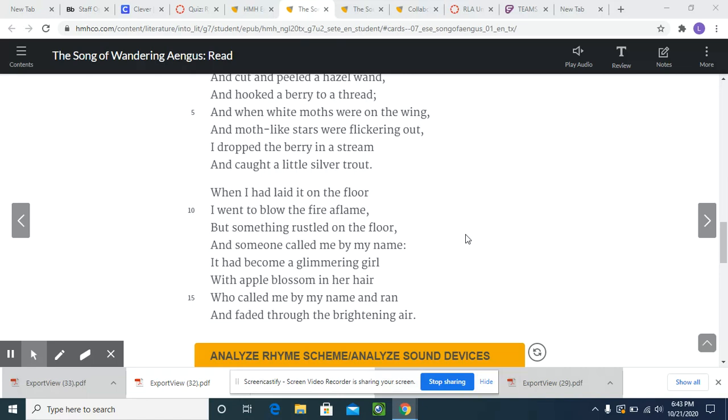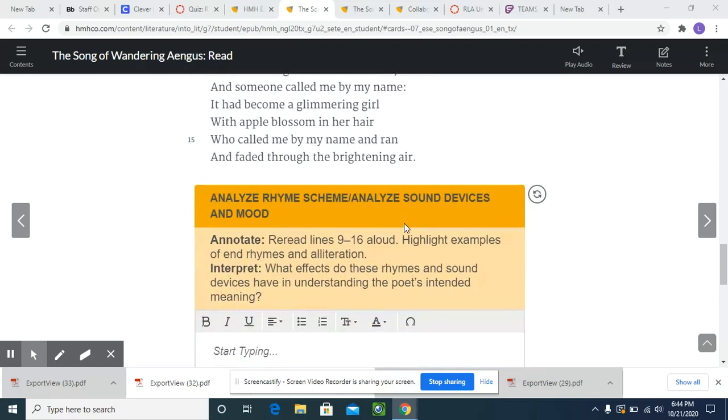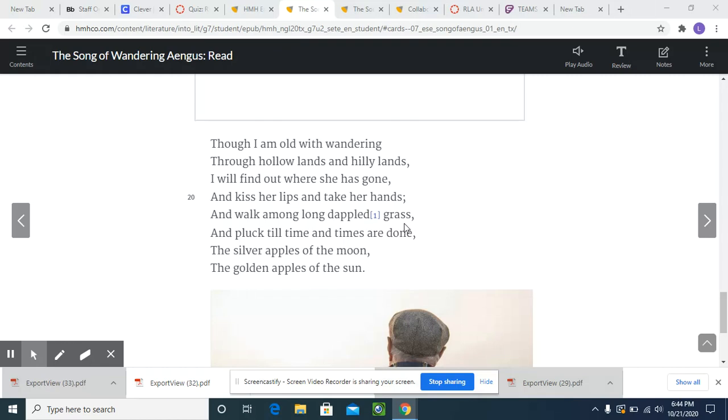And then if I ask myself what the mood is based on in this stanza, there are some words that come to my mind. I see fire, flame, I see glimmering girl, and I see brightening air. All of these things let me know that the mood, which I remind you is the feeling of a poem, is very bright. It's also exciting and a little mysterious right now, based on the word choices that are used there. So let's go ahead and finish up our poem.